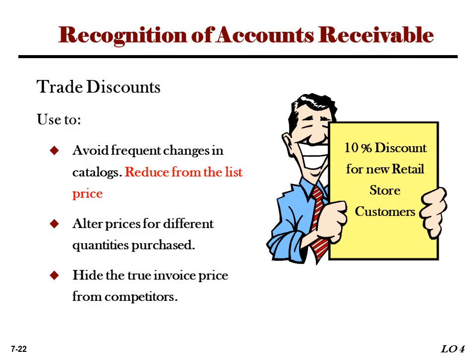That means in a trade discount, someone is given a certain percent discount, for example for new retail store customers. So there is an agreement between those parties. That is the explanation for recognition of those account receivables.